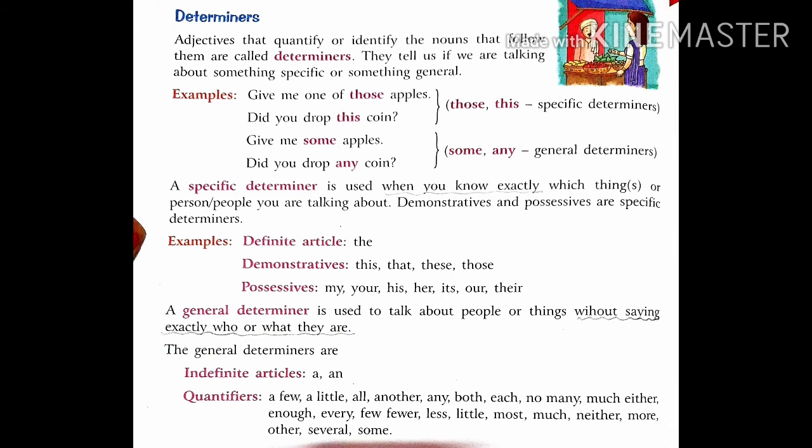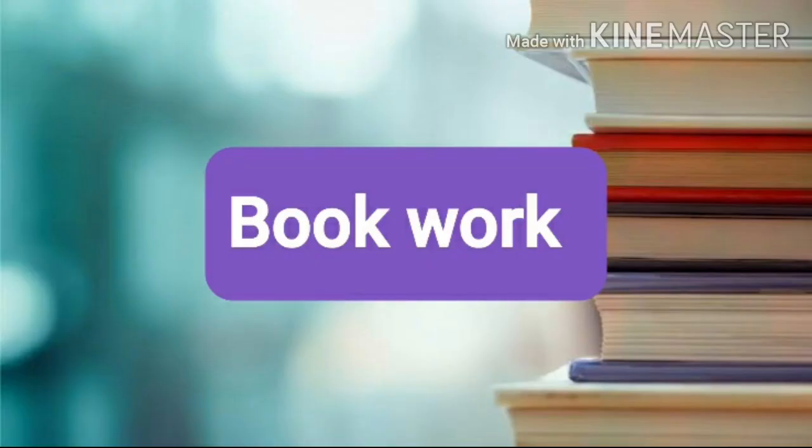Now, the general determiners are of two types: indefinite article a and quantifiers. A few, a little, all, another, any, both, each, no, many, much, either, enough, every, few, fewer, less, little, most, much, neither, more. Now we will do the bookwork of this chapter.